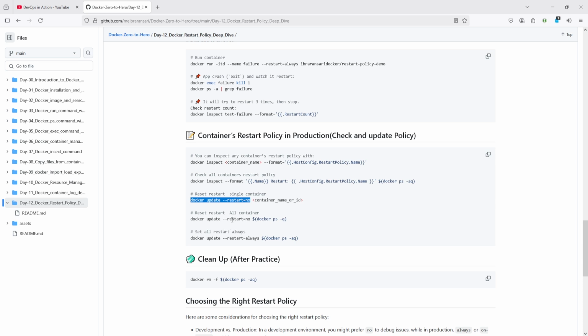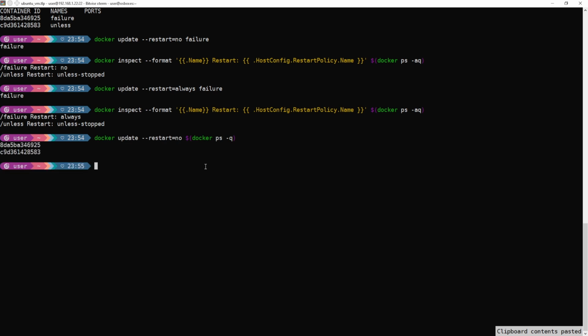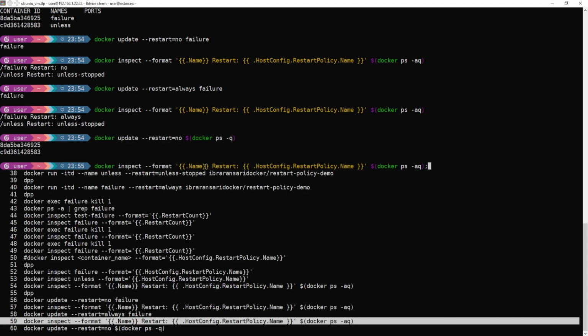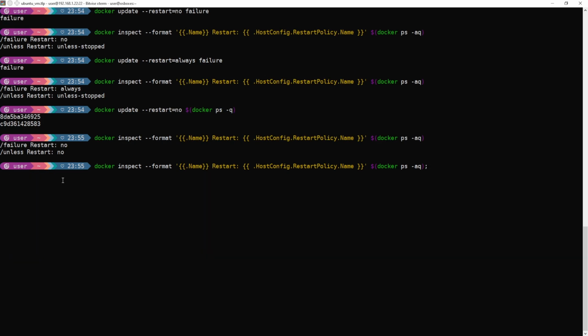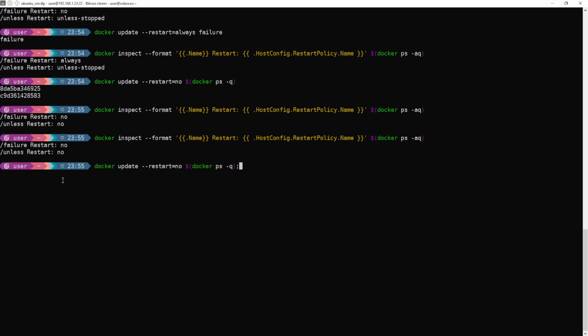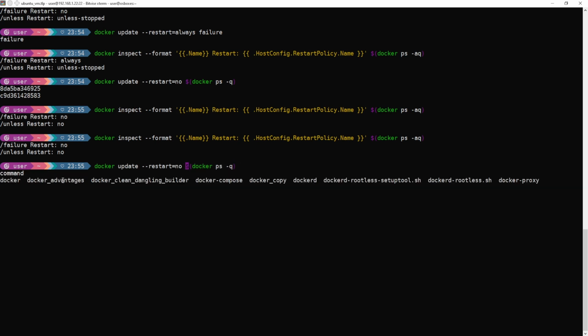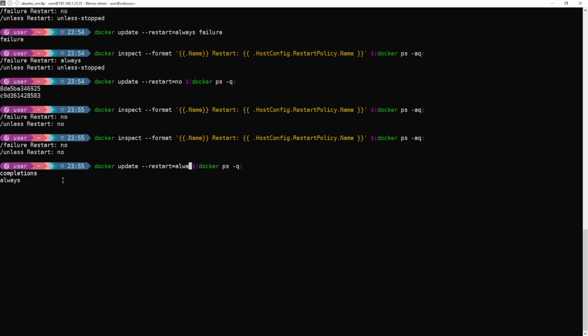And if you want to update all containers' policy to no, or to always, then you can do it in a single command. Let's say I am going to set all containers to the no restart policy. When I check, you can see here all policies showing no. Similarly, I can set it to always as well if all my containers are following the no policy, right? This is very helpful.